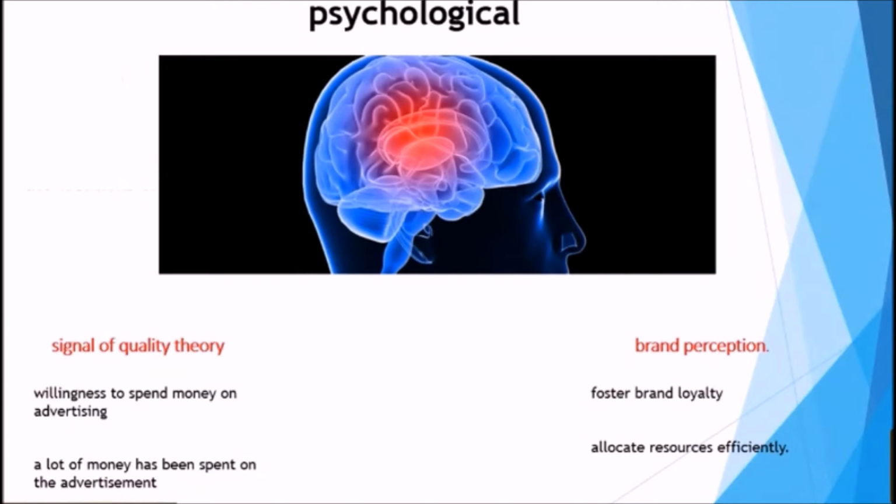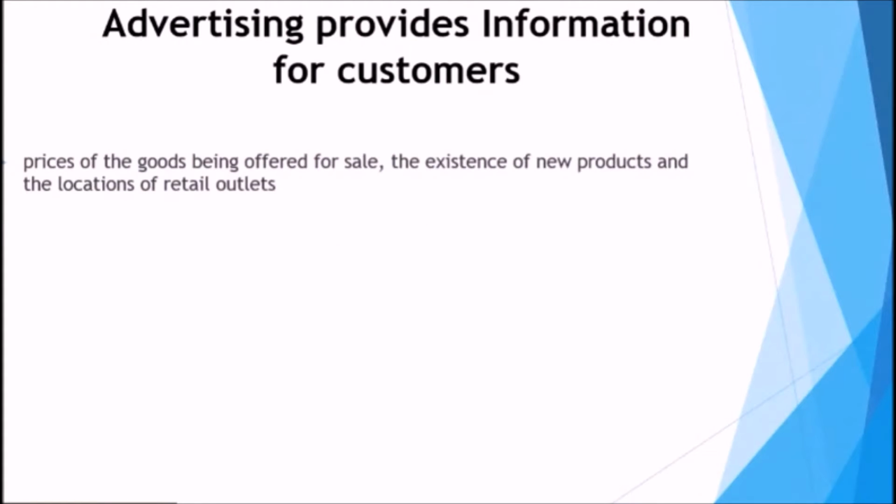On the flip side of this, advertising provides information for customers and is not psychological. Advertising conveys the prices of the goods being sold, the existence of new products, and the location of retail outlets. This information can therefore increase competition, allowing customers to compare offerings of different firms. Thus, advertising can enhance the ability of markets to allocate resources efficiently. This view is the complete opposite to the psychological view with regard to the signaling theory and the brand theory, as the ad now has to contain information that customers can use in order to purchase a product. This supports the fact that ads have a positive impact on demand for products.